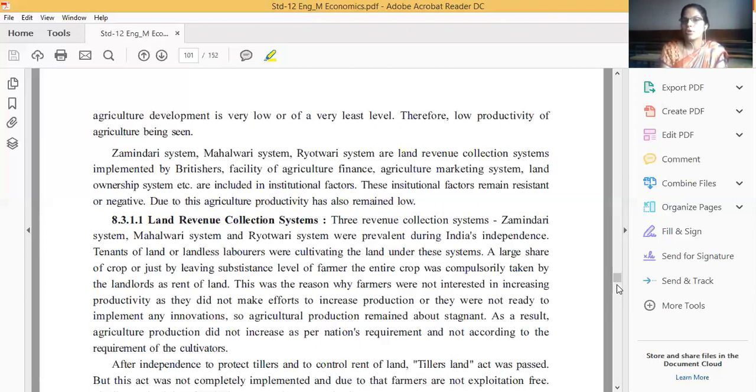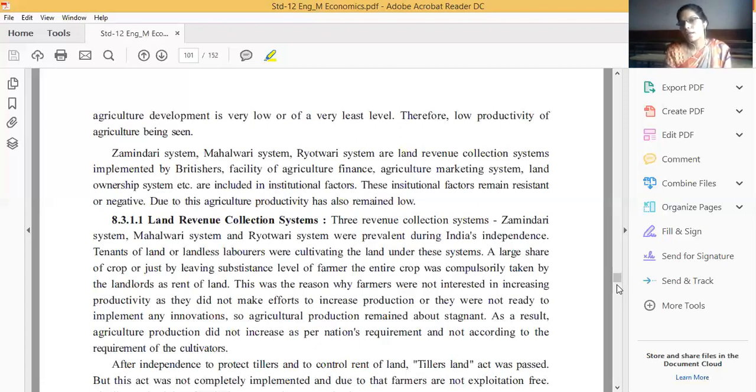They were prevalent until India's independence, and tenants of land or landless laborers were cultivating the land under this system. A large share of the crop, beyond the farmer's subsistence level, and sometimes the entire crop, was compulsorily taken by the landlord as rent of the land.